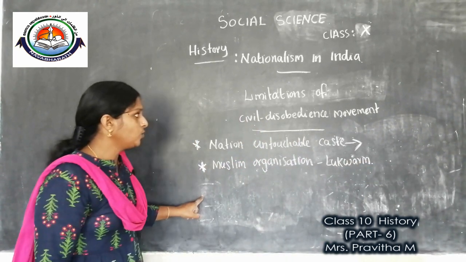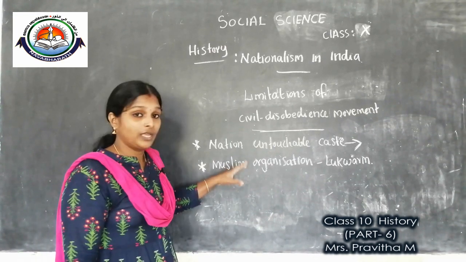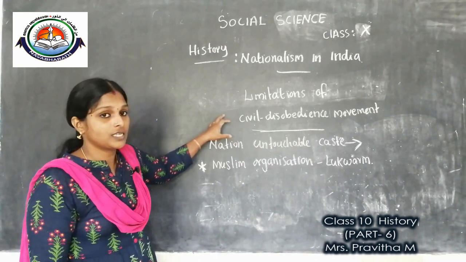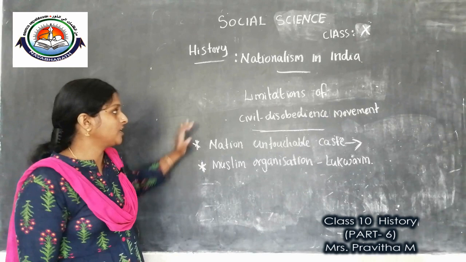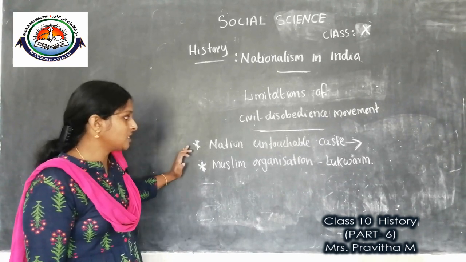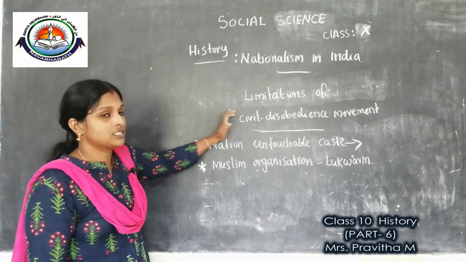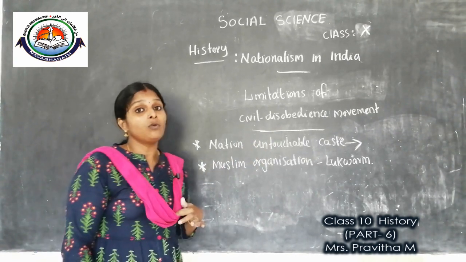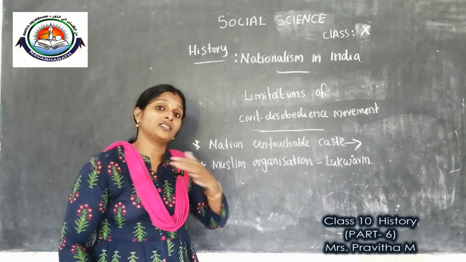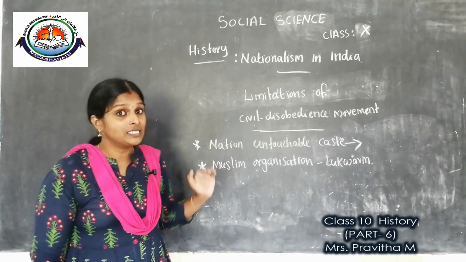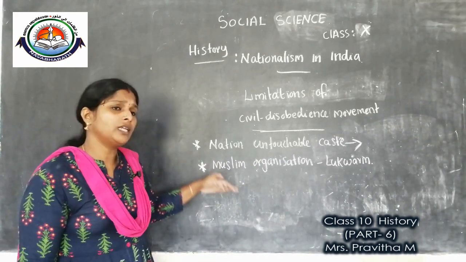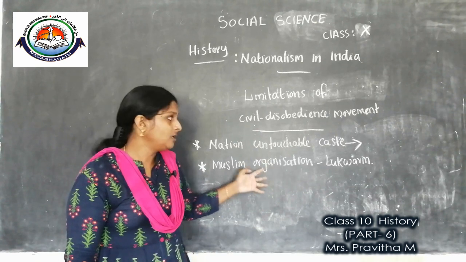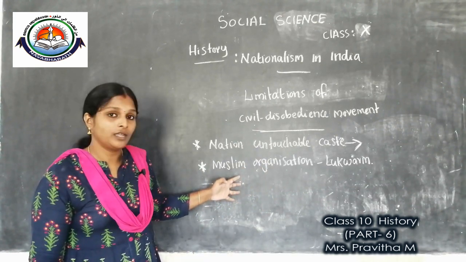These are the two limitations, not failure, children, of the civil disobedience movement. The untouchable castes and some Muslim organizations did not actively participate. They had their own reasons why they didn't participate.